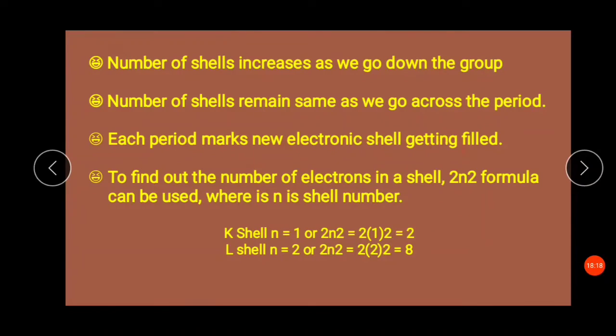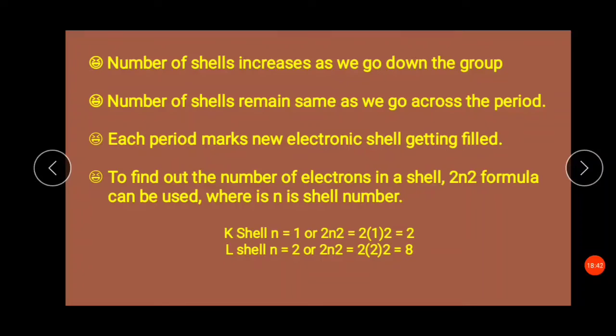Each period marks a new electronic shell getting filled. To find out the number of electrons in a shell, the 2n² formula can be used. Here 2n² is written. In the 2n² formula, for the K shell, n is equal to 1. The K shell is given the number 1.